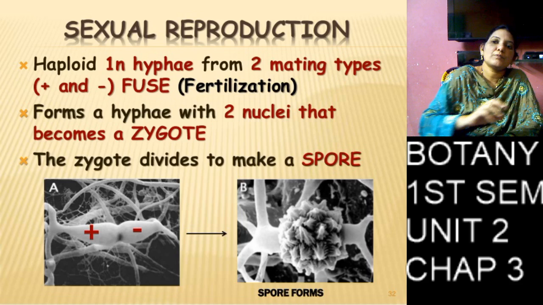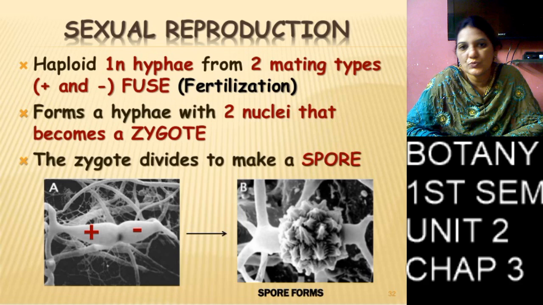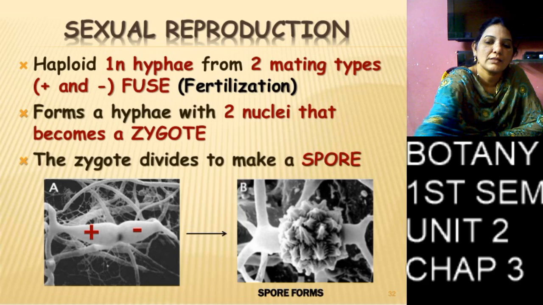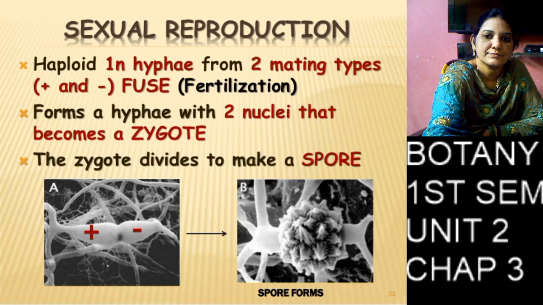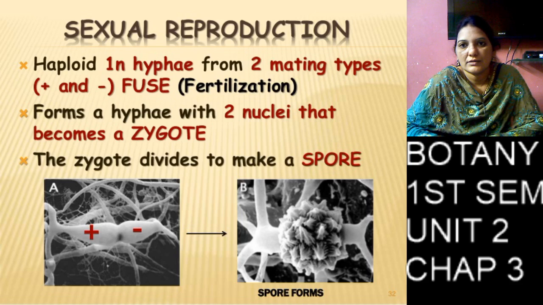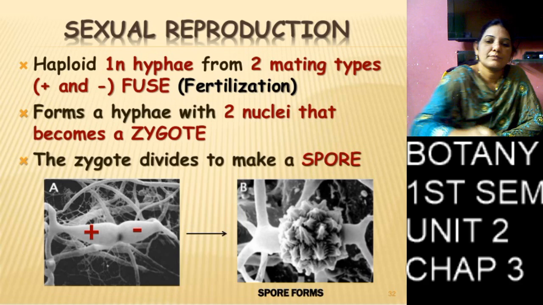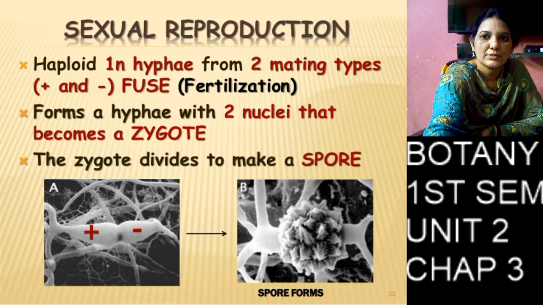So the zygote converts into spores, and the spores produce a new fungal thallus. We can see the clear diagram. The plus strain and minus strain attach to each other, fuse, and form one zygote, and the zygote produces spores, oospores, zoospores, and the spores produce new mycelium thallus.